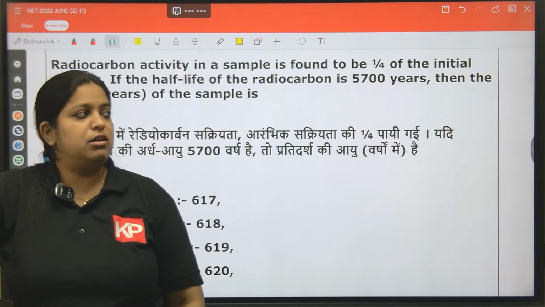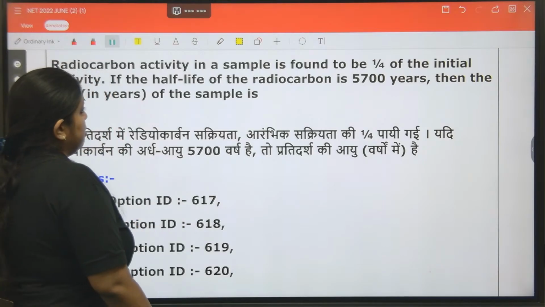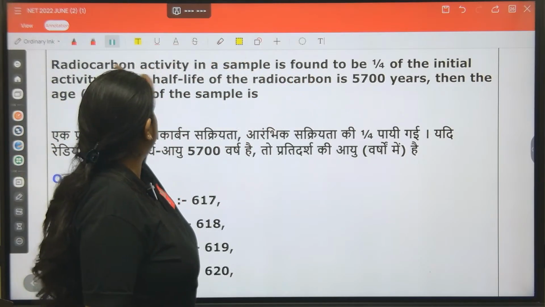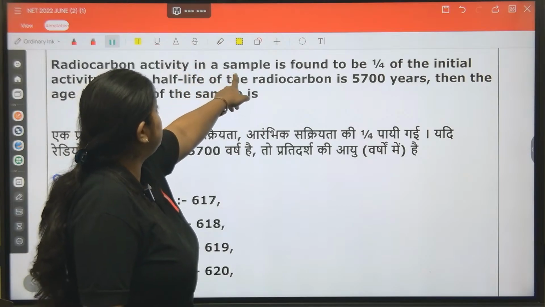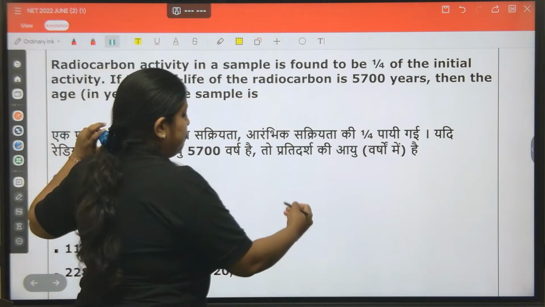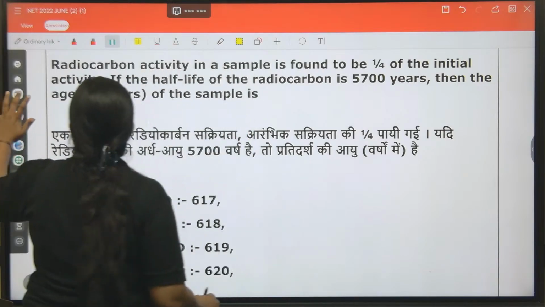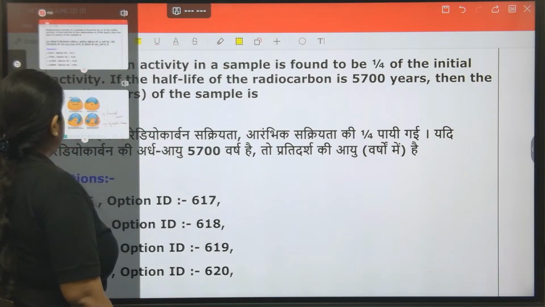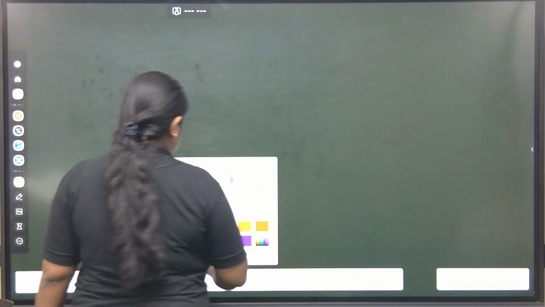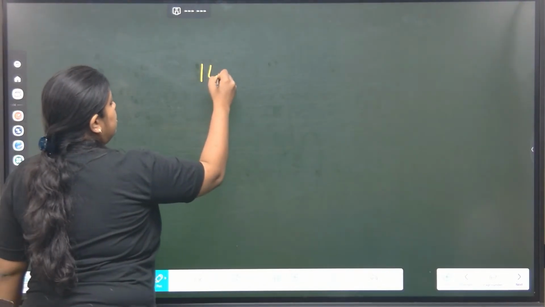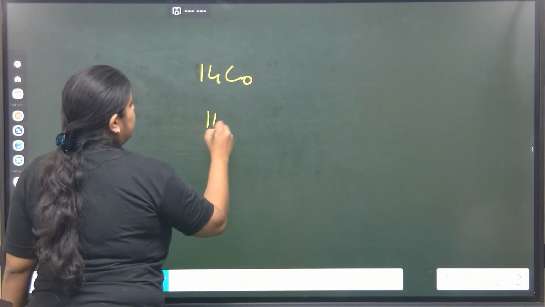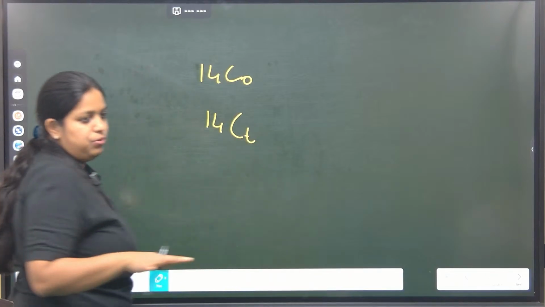They have mentioned the initial activity of carbon-14. See, radioactive activity in the sample is found to be 1 by 4 of the initial activity. So when it comes to carbon-14, there is the initial activity and the activity at time t, right now.